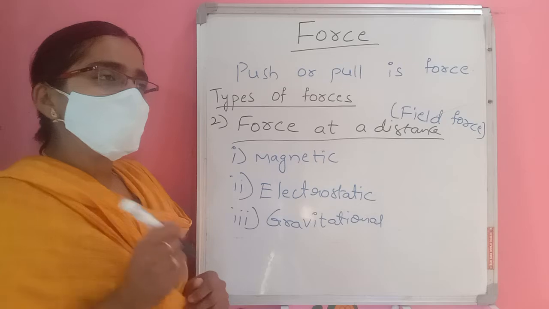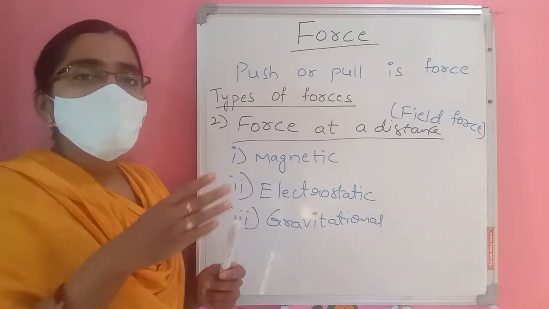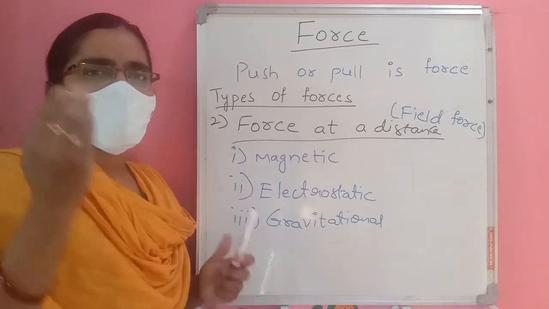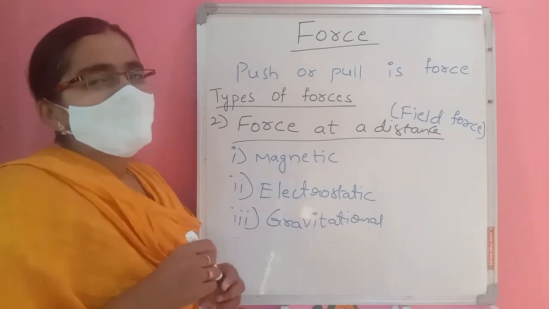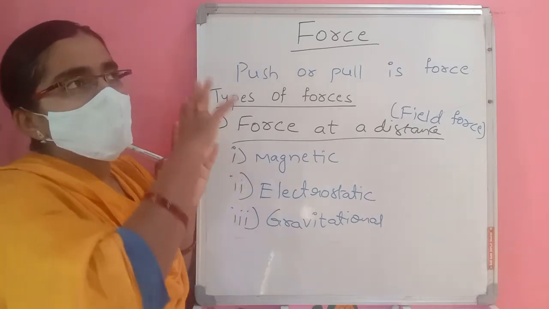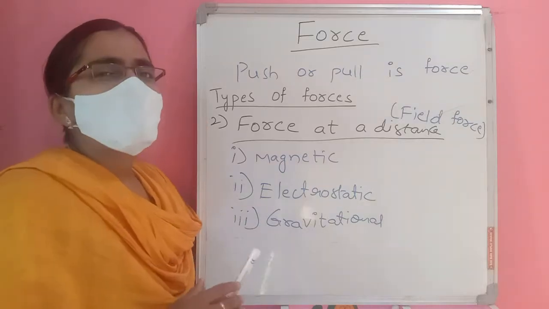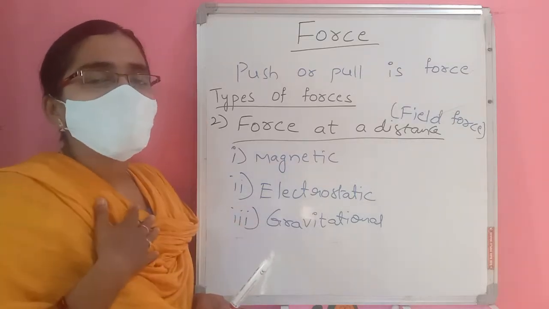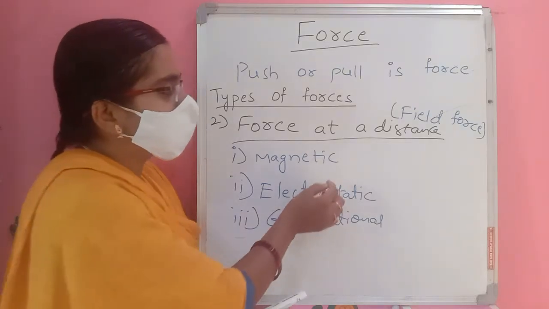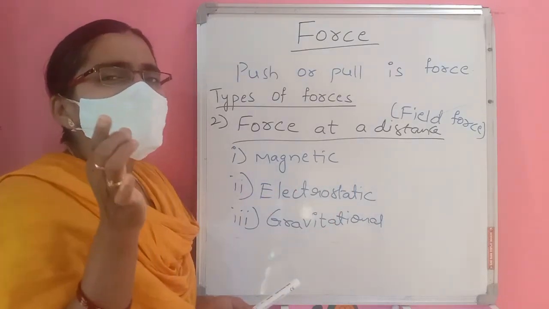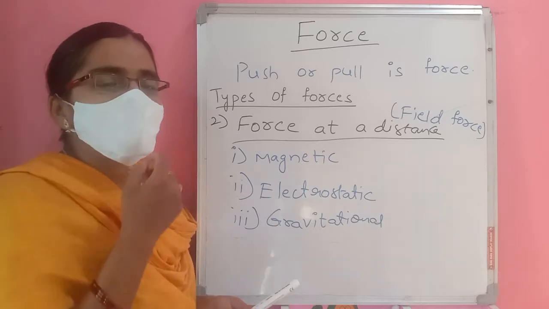When you are moving on the road, big buildings or small buildings all attract you towards them. But compared with this huge earth, the earth applies much more gravitational force on us. Compared with the earth, this board is negligible in weight, and I am also negligible.